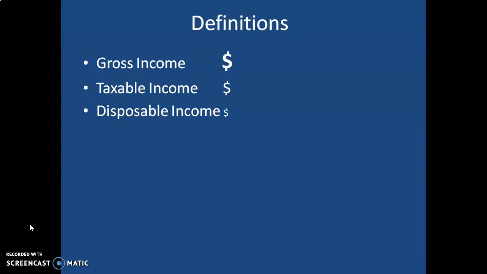Then comes disposable income. Disposable income is what you have after your savings deductions are taken out and after your taxes are taken out. This is the income that you actually see on your paycheck. That's what you get to put into the bank and use however you wish to use it. As you can see, the dollar signs get smaller with each one of these. So obviously then disposable income is what you see. That's what you get to enjoy for the fruits of your labor.